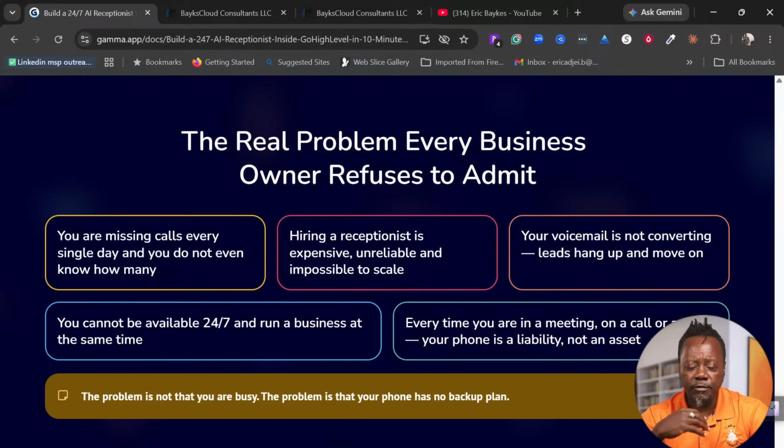So let's say there's a potential for you to make between $300 to $500 anytime you get a new client. We are not even talking about the upsells and downsells, this is just the average revenue you make from a client. So if you are missing two of these calls and the average client value is about $500, that is $1,000 every day. Let's assume you miss only two calls a day. How many do you lose between Monday to Friday? It's 10.